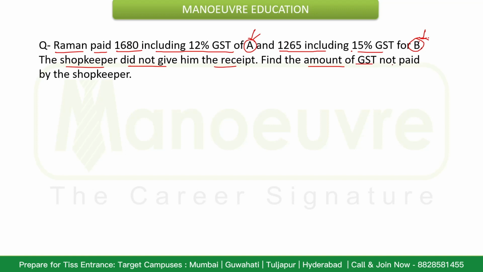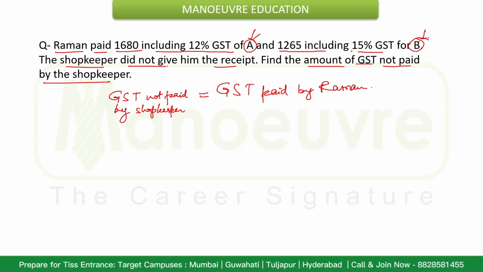Find the amount of GST not paid by the shopkeeper. The amount of GST not paid by the shopkeeper will clearly be equal to the GST paid by Raman. Since the shopkeeper did not give the receipt, the shopkeeper can take the undue advantage of not paying the GST.